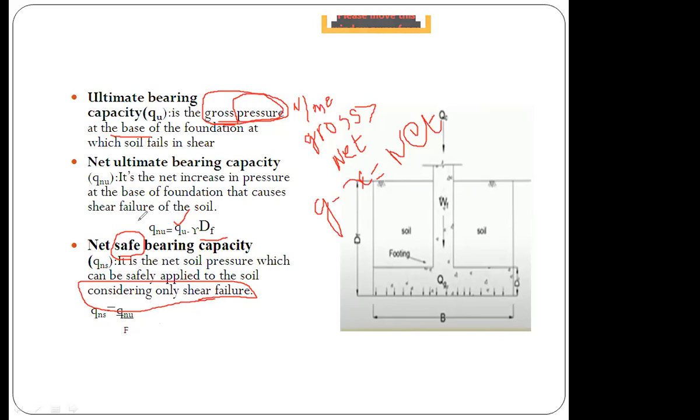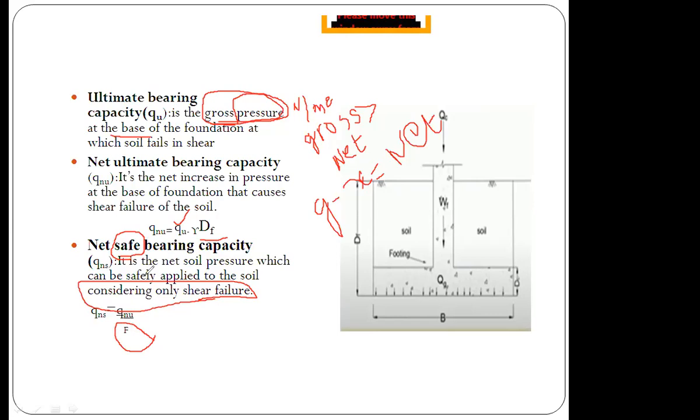Whenever we discuss the safety of a structure or safety of a slope, there will be a factor called factor of safety, right? So we provide factor of safety so that it may be the soil, the retaining wall, the foundation or the footing, everything will be safe enough.